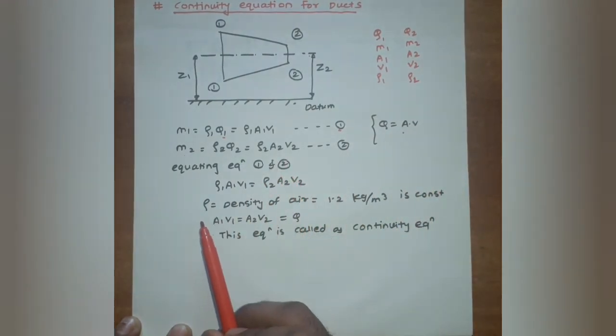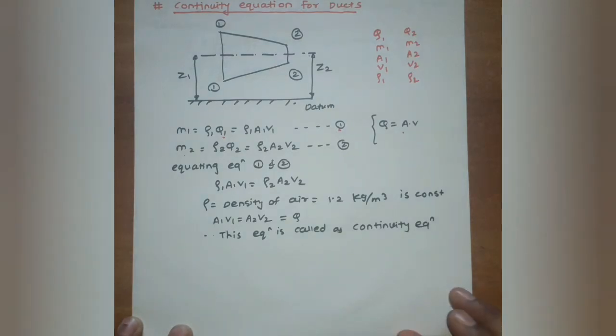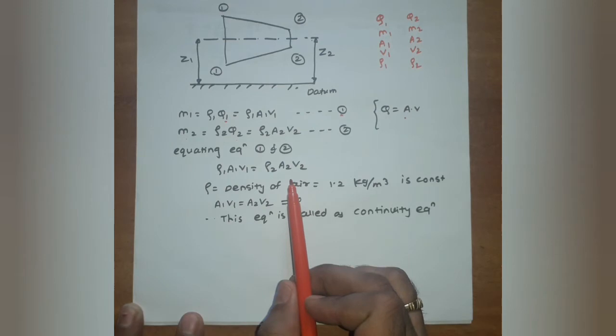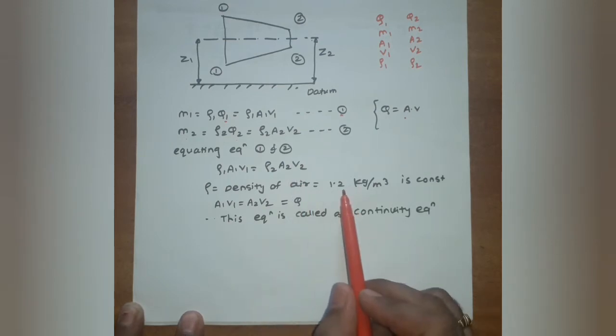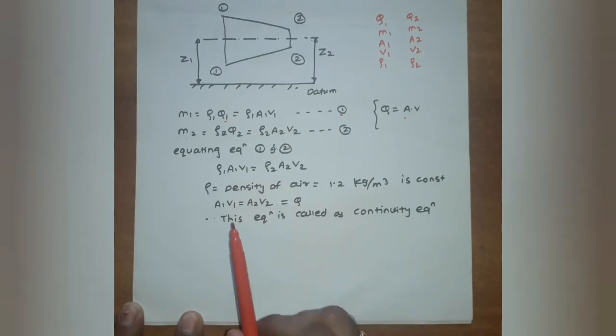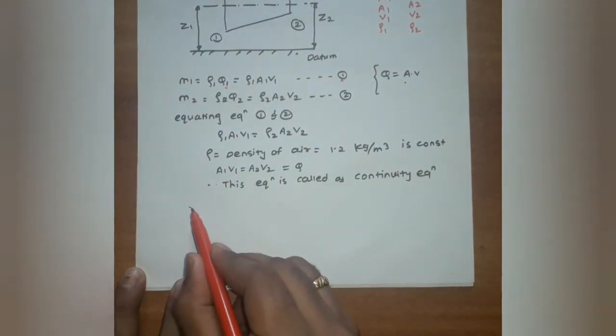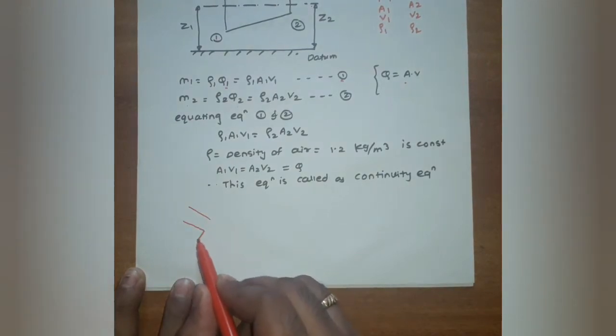Now equating equations 1 and 2, we get rho 1 A1 V1 is equal to rho 2 A2 V2. But the density of air remains the same, and the density of air is 1.2 kg per meter cube. So rho 1 and rho 2 cancel out, and we get A1 V1 is equal to A2 V2. This equation is known as the continuity equation. The mass value remains the same. Again, we will see one condition. Consider a branch type of section.